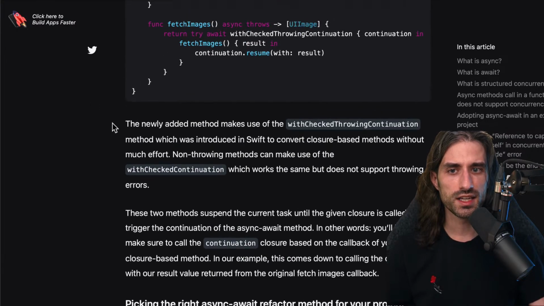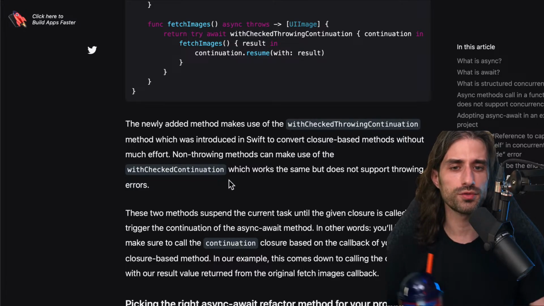But you can see here as an introduction that the newly added method makes use of the withCheckedThrowingContinuation method, which was introduced in Swift to convert closure-based methods without much effort. So it's really what allows us to bridge these two worlds. Non-throwing methods can make use of withCheckedContinuation, which works the same but does not support throwing errors.